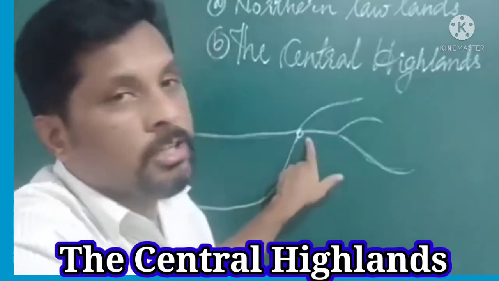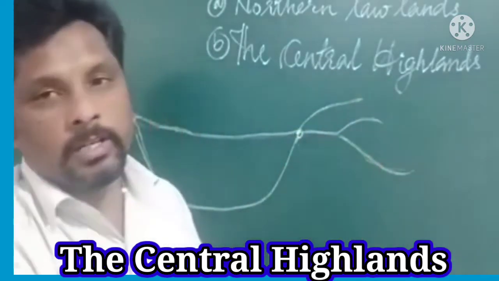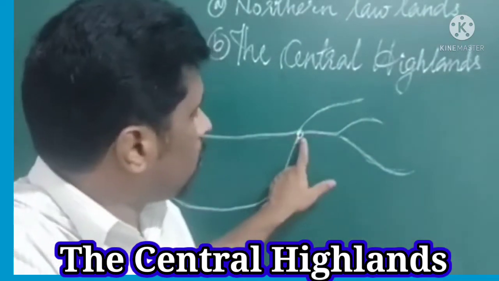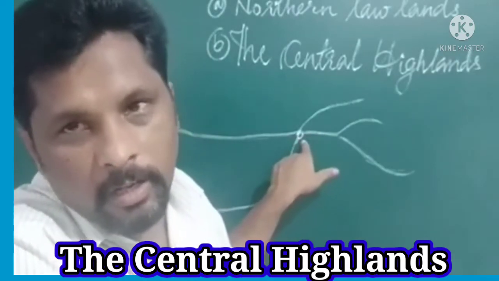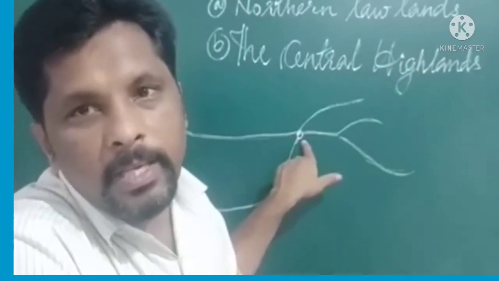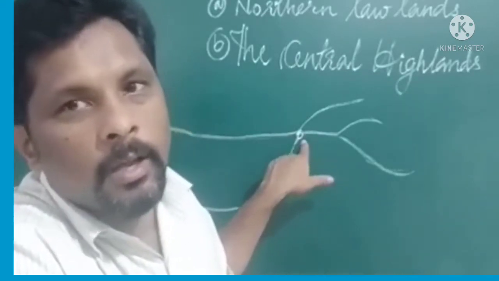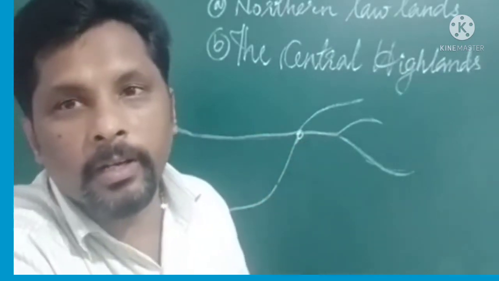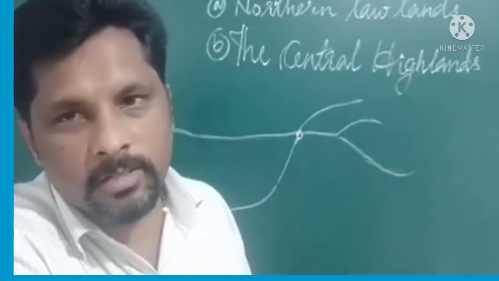Where there is a junction of one, two, three, four, many mountains. A junction of a number of mountains. This junction is known as the Pamir Knot. Knot means junction, joining place, the place where something converges, mixes, etc. These are the Pamir Knot. From the Pamir Knot, these mountains are radiating out in different directions.